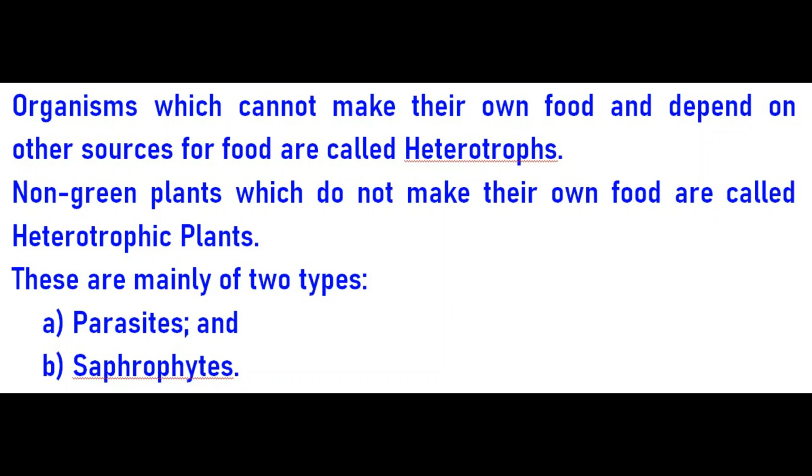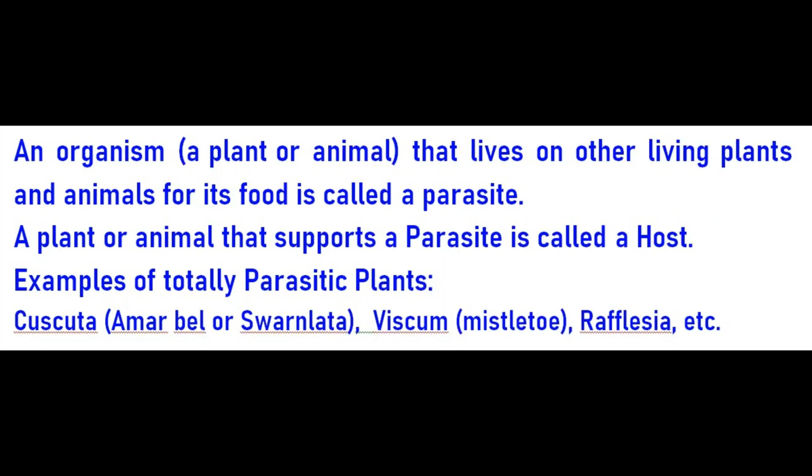Okay. You know what are heterotrophs? Non-green plants which do not make their own food are also called heterotrophic plants. They are mainly of two types, parasites and saprophytes. Let me tell you what is a parasite again. An organism, it may be a plant or an animal, that lives on other living plants or animals and takes food from them is called a parasite. A plant or animal that supports a parasite is called a host.